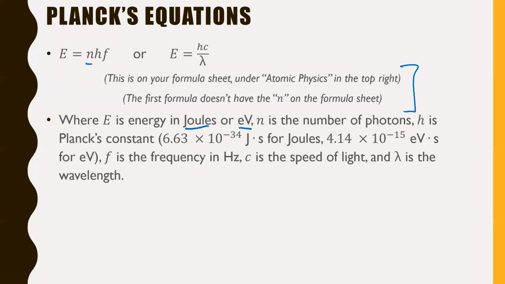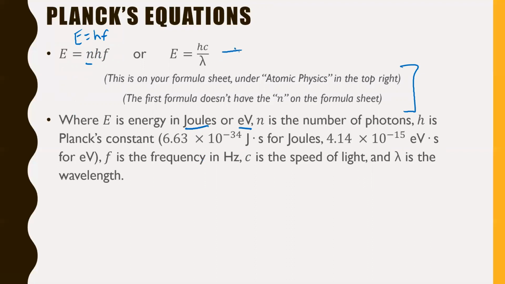But really, it's not that big of a surprise. Keep in mind, E is the energy that's being produced, right? And if you have many photons, many quanta of light, you would just multiply by however many photons you had. So if you had one photon, you wouldn't have to worry about the n. So really on your formula sheet where it says E equals hf, that's talking about the energy of one photon. But if you had many photons, you just have to multiply by the number of photons.